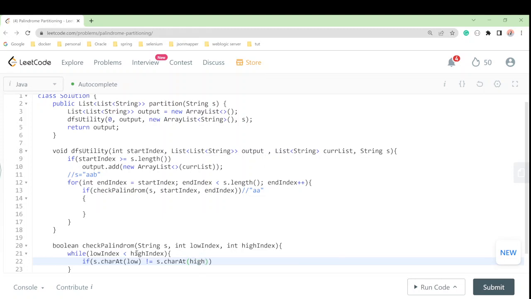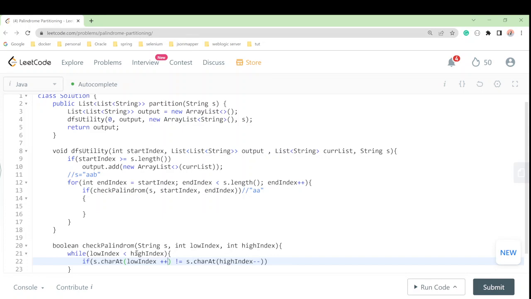So this should move, and each time we will update our low and high. Okay, no, we have to do plus plus on the low index and minus minus on the high index, correct? Because low should increase but high should decrease, right?